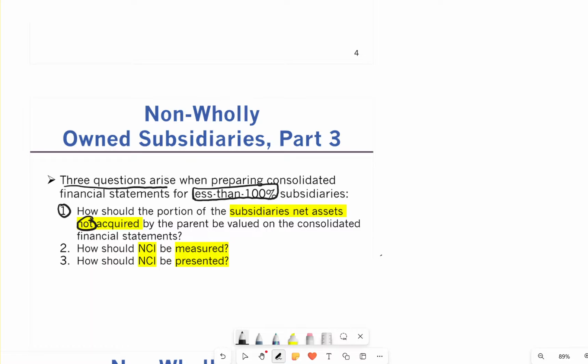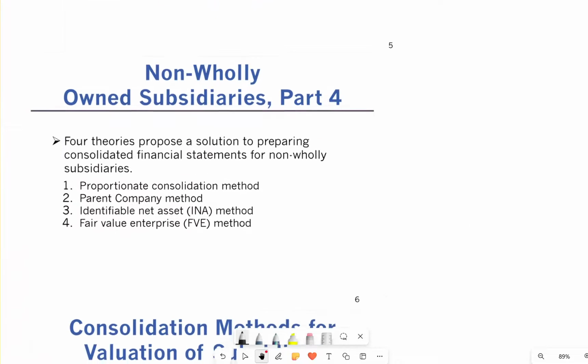So how should the NCI be measured, and how should it be shown? We want to know how to account for it, how to measure it, and how to present it on our financial statements.